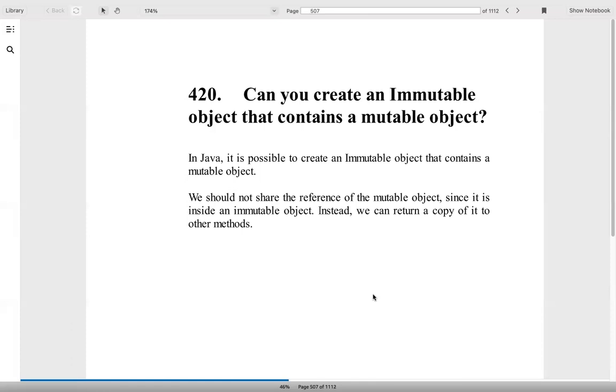Can you create an immutable object that contains a mutable object? Okay, so it is possible. We should not share the reference of the mutable object since it is inside an immutable object. That's the only thing, right?